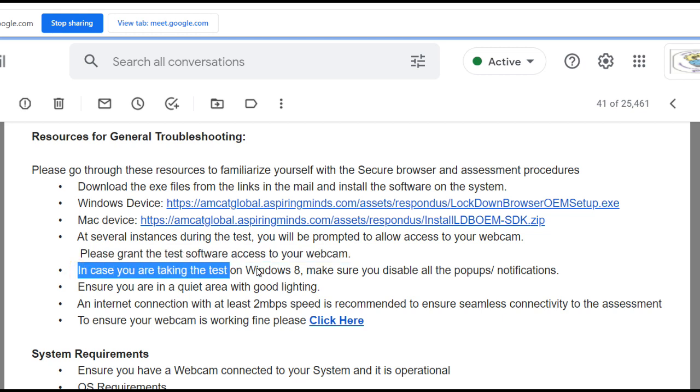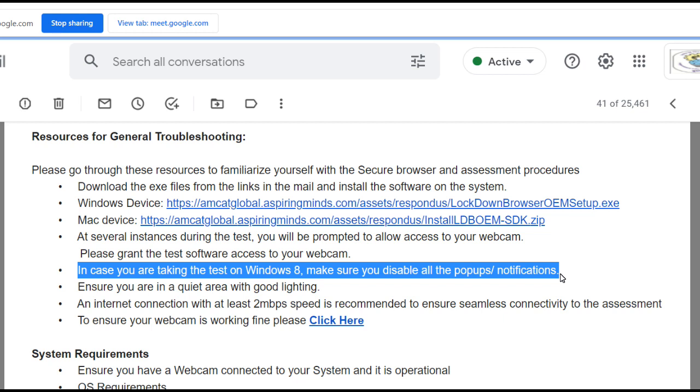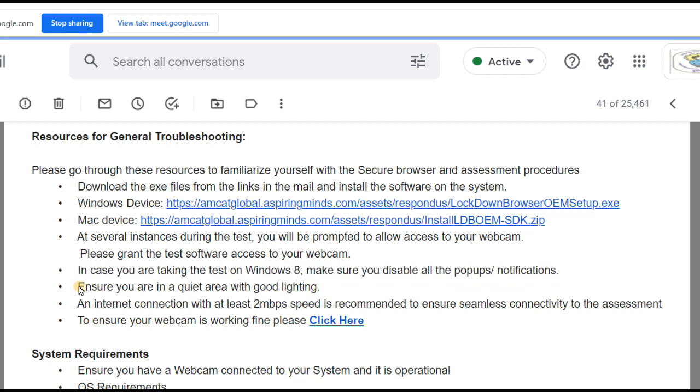In case you are taking the test on Windows 8, so Windows 8, Windows 10 and so on, they are saying that only if you are taking the test on Windows 8, make sure you disable all the pop-ups and notifications. There is a facility available to disable all pop-ups and notifications. If you don't know this, try to get it clarified from your TPCs or lab assistants, or approach any faculty, they will guide you.